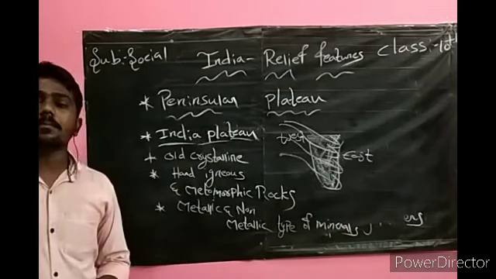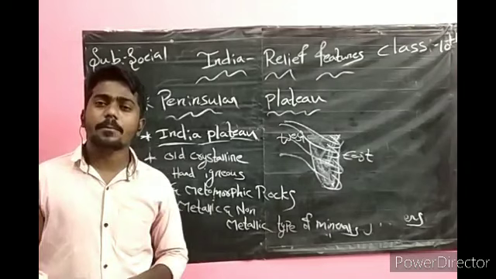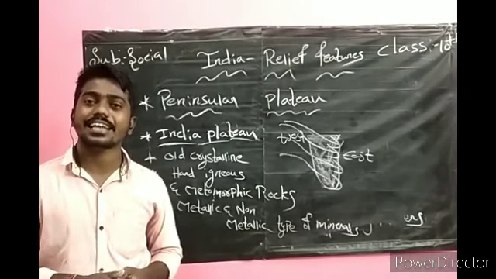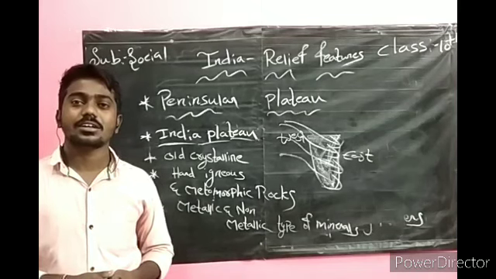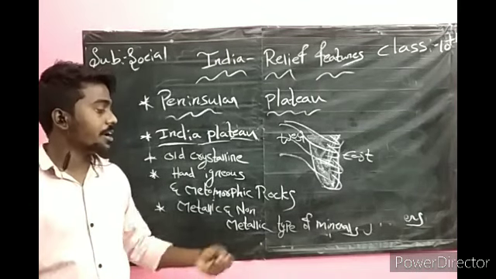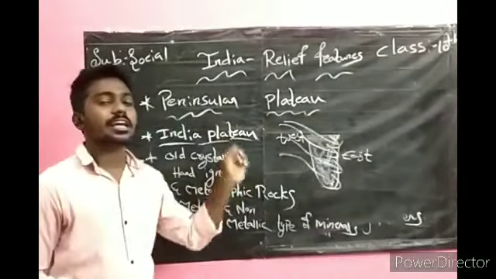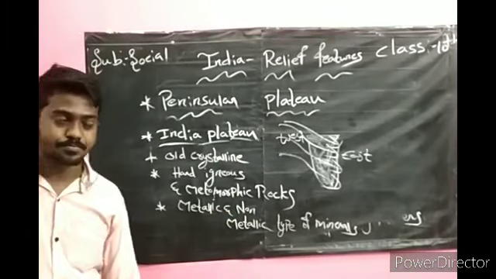What are metallic minerals? Iron, zinc, copper, nickel. What are non-metallic? Clay, sand, gravel. This comes under the non-metallic type of minerals. We can find them in the Indian Plateau.